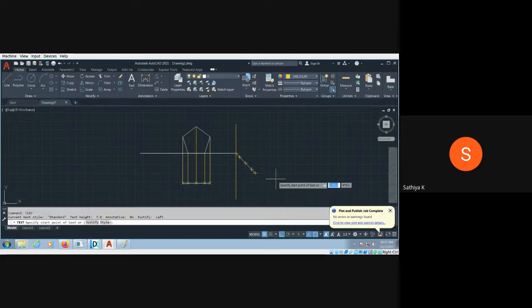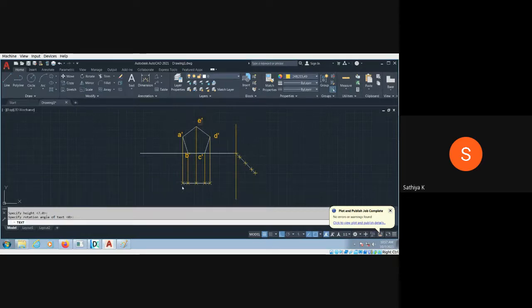Text command. Double enter. It is given A dash actually. So here B dash, because it is the front view. Here C dash. This point is C dash, not this point. This is not a point actually. This is not an edge actually. C dash, this is one of the edges. Edge means nothing but the intersection of the piece of line. Okay, this is E dash.